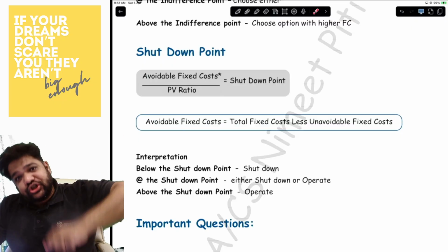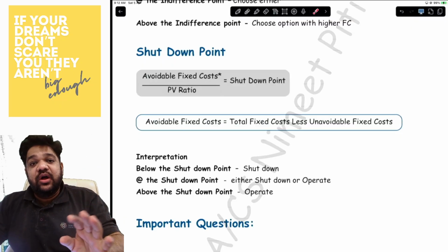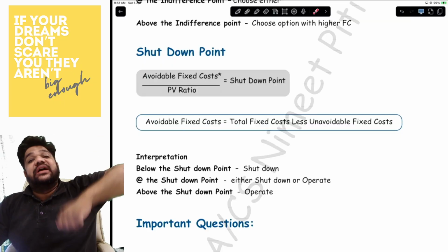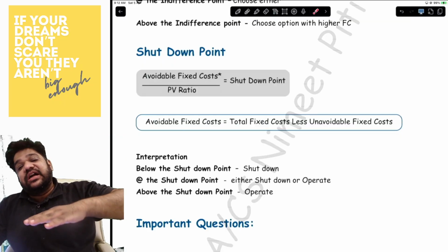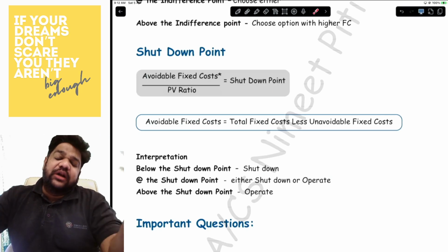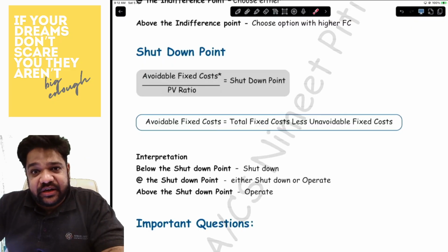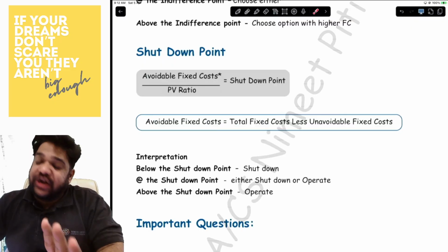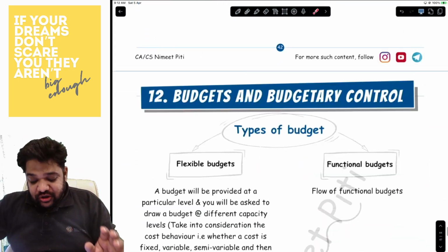Below the shutdown point, shut down the shutter, meaning shut down. Above the shutdown point, open the shutter, meaning operate. At the shutdown point, you can choose either, so you can keep it half open. You want to run, not want to run, it's up to you. Are we clear? This is what you have for shutdown point, and this completes your chapter.